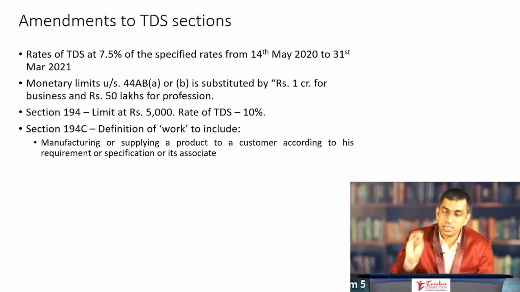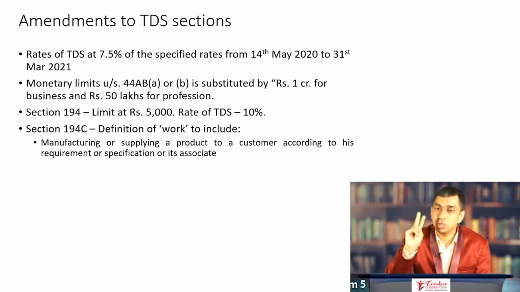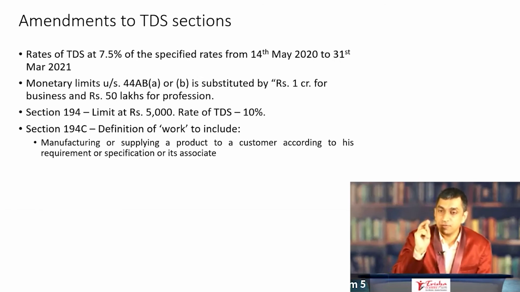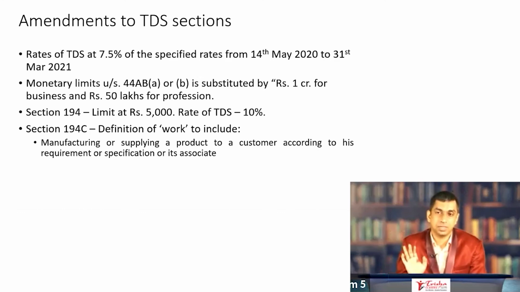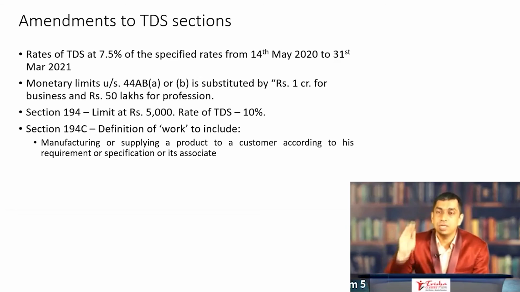If the rate of TDS under 194C is 2%, the rate of TDS applicable under 194C from 14th May 2020 to 31st March 2021 is going to be 75% of 2% or 1.5%. Understand this clearly in mind, that whatever is the rate of TDS mentioned in any of the sections under the income tax law is reduced by 25% if the deduction is happening between 14th May 2020 and 31st March 2021.